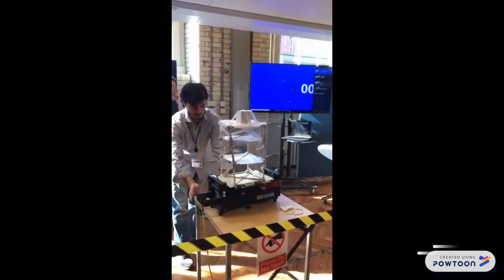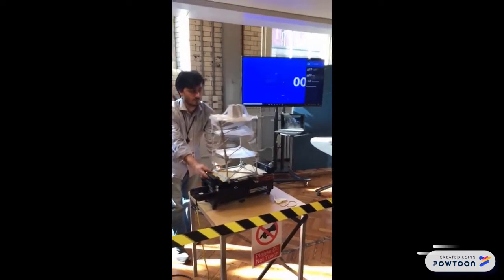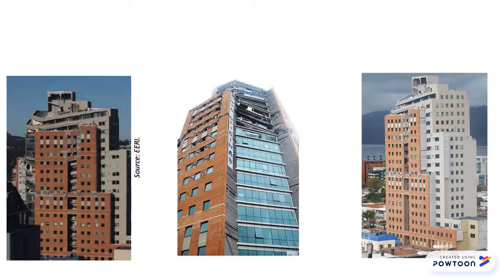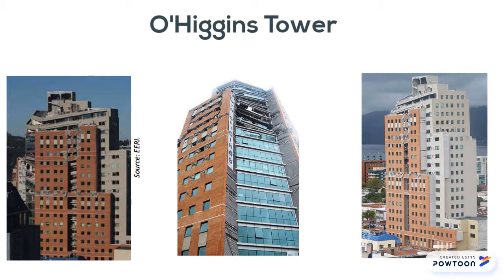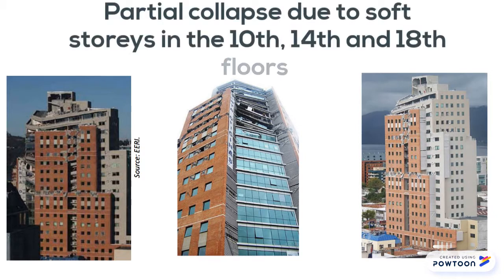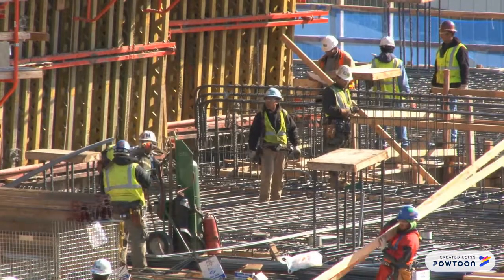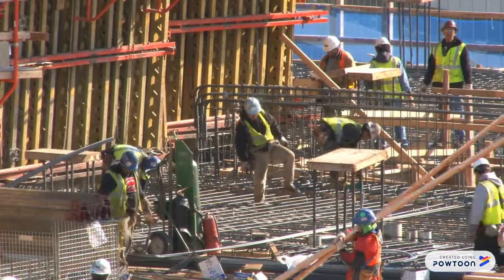Regular and continuous reinforcement is also equally important to prevent soft stories, which are more likely to collapse during an earthquake. Take for example the O'Higgins Tower in Chile that experienced partial collapse due to soft stories in the 10th, 14th and 18th floors. Strong joints and firm connections help reduce the damage inflicted by earthquakes too.